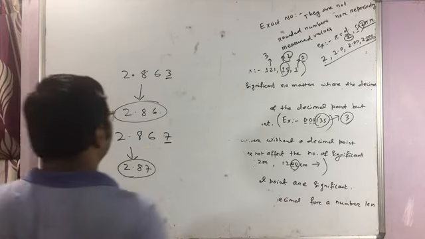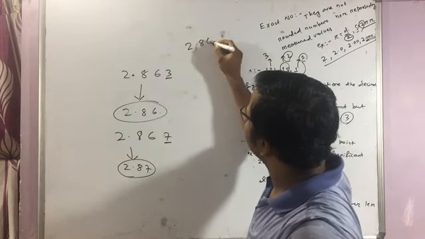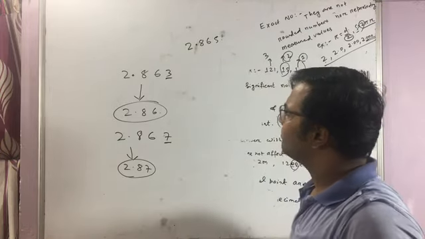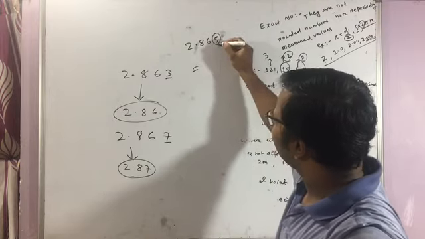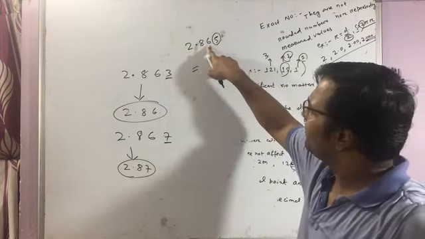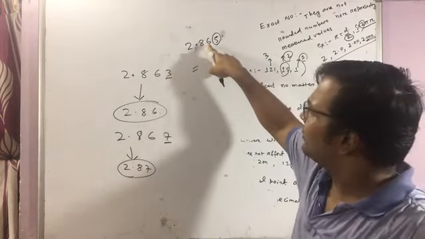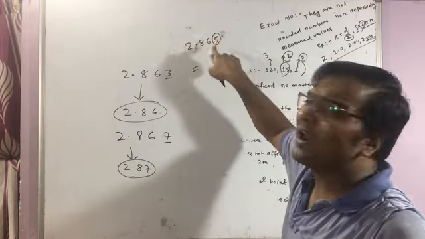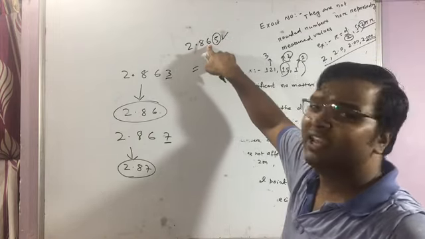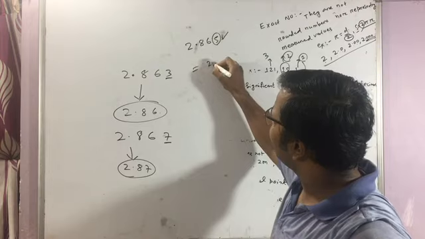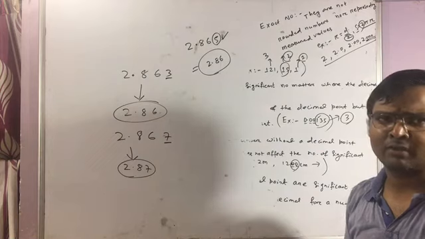And now suppose someone might ask, if the value is 2.865, then how can we round it up to 2 decimal places? So in that case, you see it is 5, so you see the previous digit. If the previous digit is an odd number, then add 1 to it. If the previous digit is an even number, then simply drop that 5 and it will be 2.86. So these are the rules of rounding up your measurement. Got? Thank you.